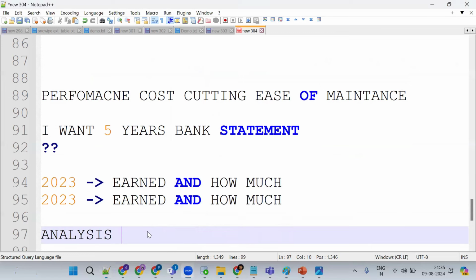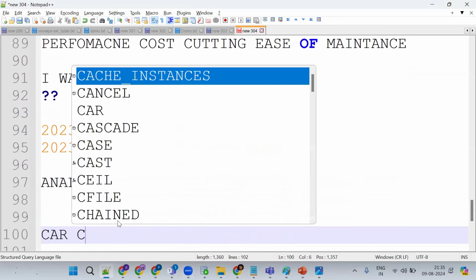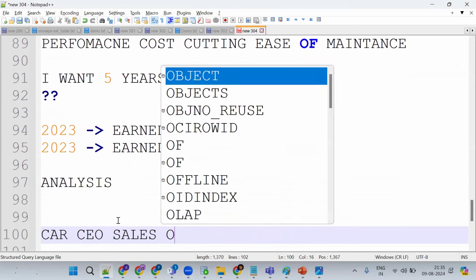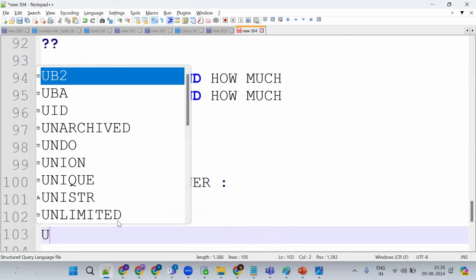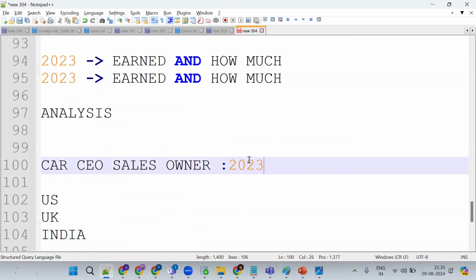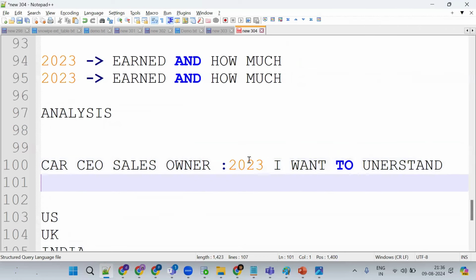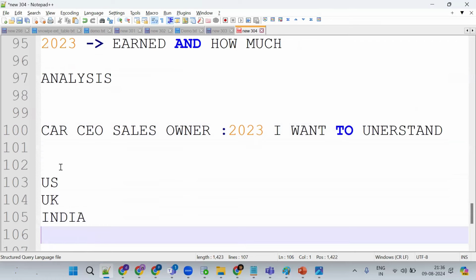So what happened? I want to do analysis. Same thing, now suppose I am a car company's CEO, the sales owner. My company's sales are in the US region, UK region, and India region. This is important, understand. In 2023, I want to understand how much profit and how much loss I got. But my sales are in the US region, UK region, and India region.